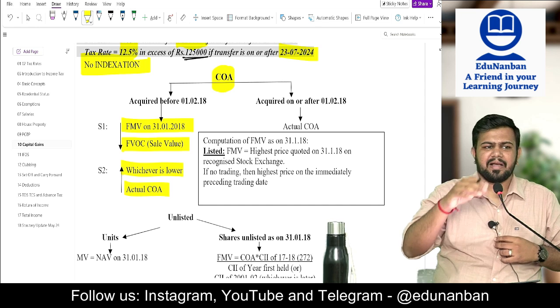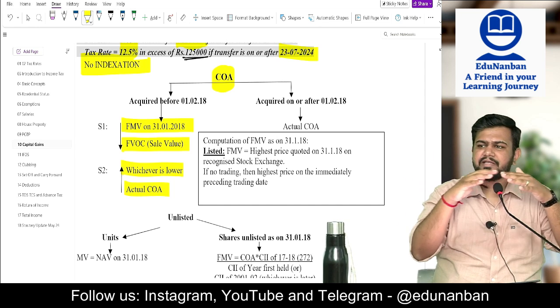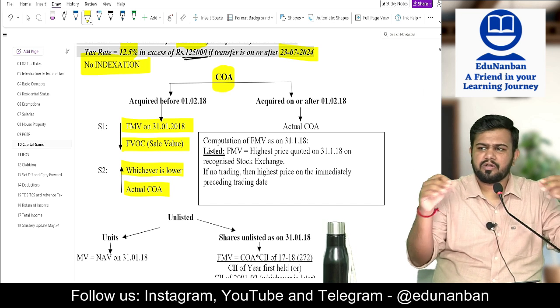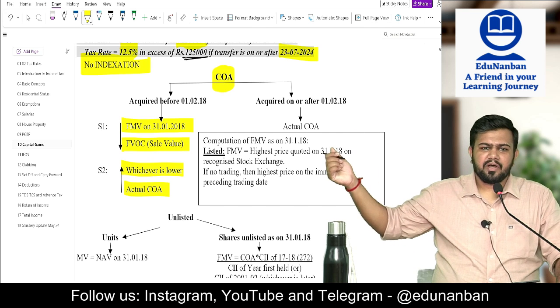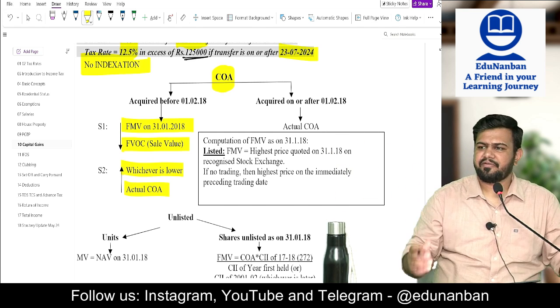You have to ignore that loss. For example, agricultural income is exempt. Loss from agriculture also you cannot set off against business income. So whatever income is exempt, loss also is exempt. That is only the concept. So here also, because of this grandfathering, you should not get a loss. It means extra benefit is given to you.